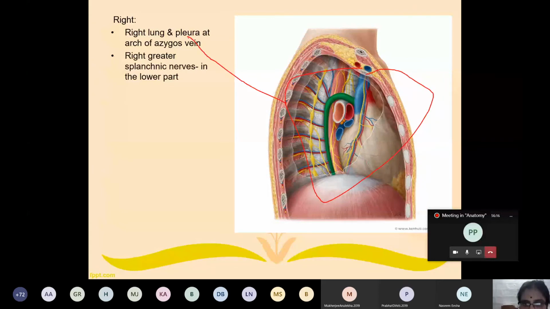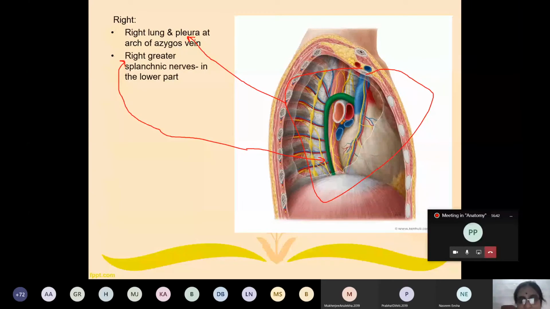Can you see this nerve, which is emerging from the sympathetic trunk? This nerve is known as the right greater splanchnic nerve. Now somebody may be confused: what is this greater splanchnic nerve? For your understanding, these are preganglionic sympathetic fibers.